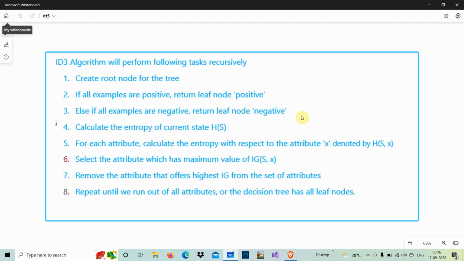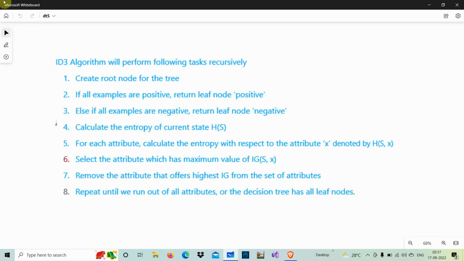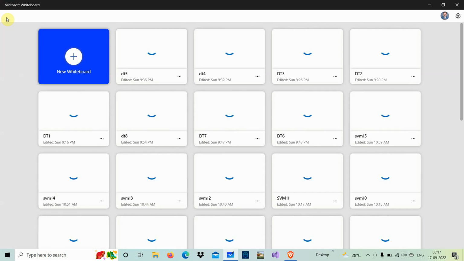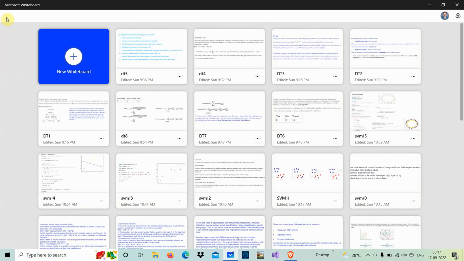Taking this attribute X, we select the attribute which has the maximum value of IG(S, X), and remove the attribute that offers the highest IG, and we can repeat this until we run out of attributes. When all the attributes are finished, the decision tree has only leaf nodes.